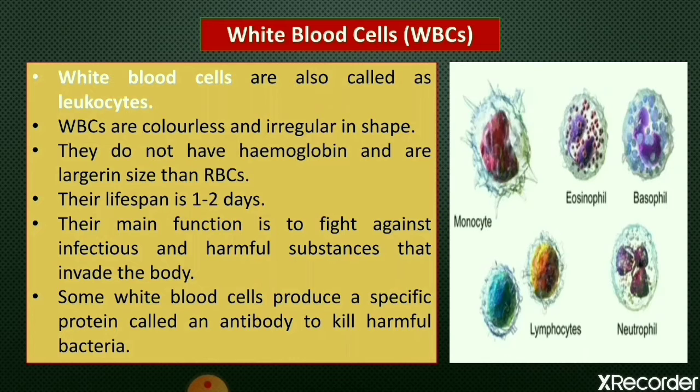And other white blood cells make chemicals. That chemical is known as antibody, and antibodies help to fight against infections. So here you can see 5 types of WBC cells: monocytes, eosinophils, basophils, lymphocytes, and neutrophils.